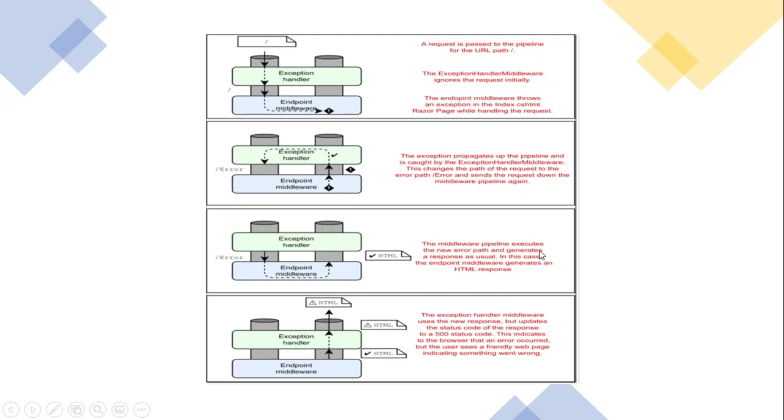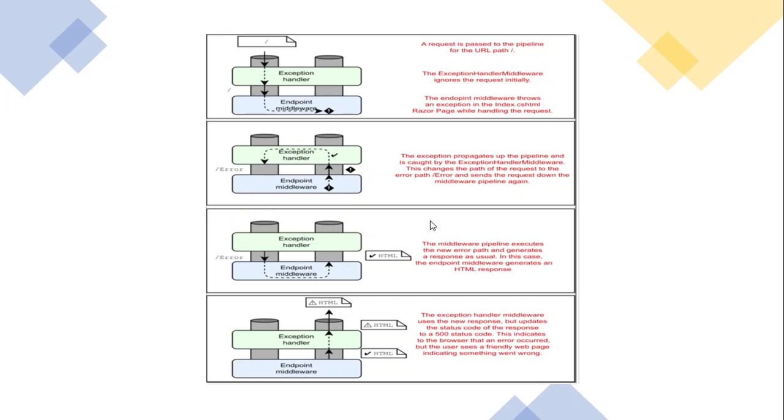The middleware pipeline executes the new error path and generates the response as usual. In this case, the endpoint middleware generates an HTML response. The exception handler middleware uses the new response but updates the status code of the response to the 500 status code. This indicates to the browser that an error occurred, but the user sees a friendly web page indicating something went wrong.